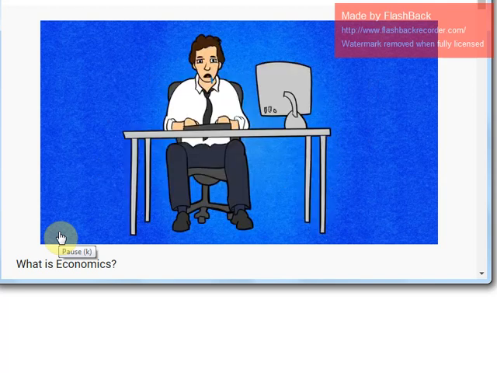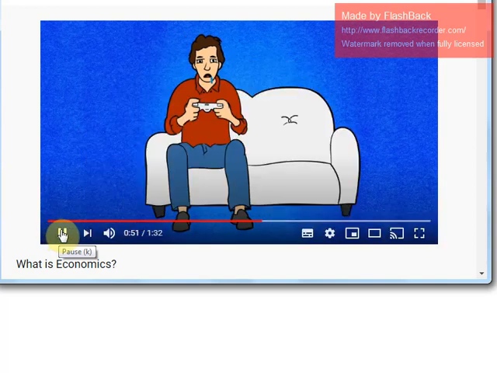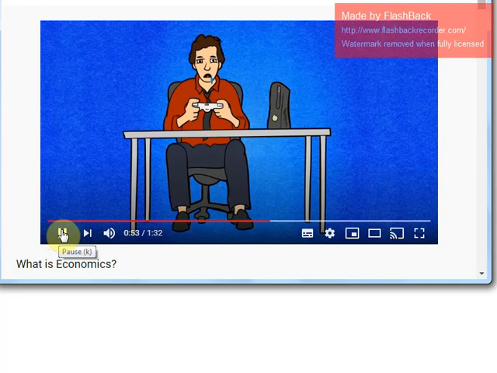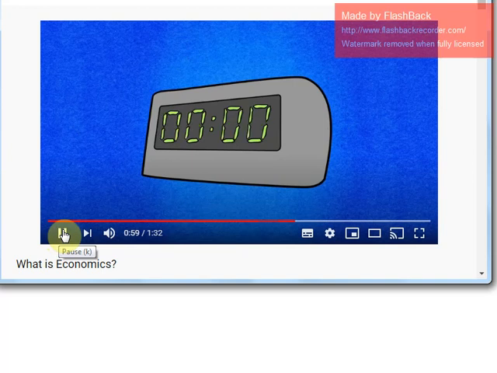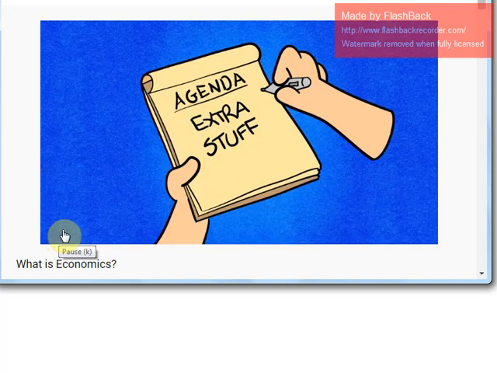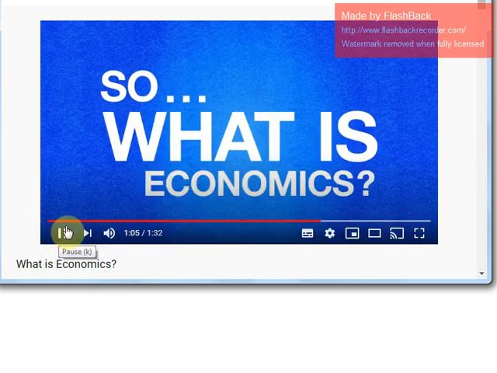Suppose you need to work, but you also want to play on your Xbox. You can go to work, or you can play video games, but you can't do both at the same time. Of course, you can do one after the other, but there's only 24 hours in a day. By doing one thing, you'll have to cut another thing from your schedule. So, what is economics?